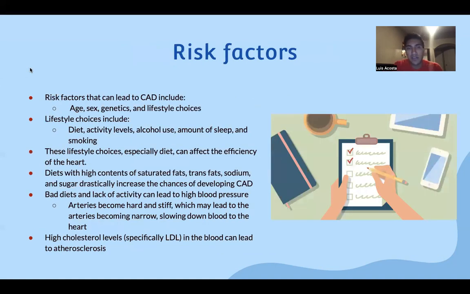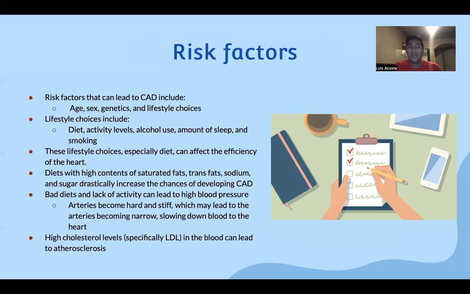So a few risk factors that come with CAD or that could lead to CAD. Age. The older we get, the slower our bodies work. So age is one factor that could affect the possibility of developing CAD. Sex, genetics, and lifestyle choices. Out of those three, lifestyle choices are the ones that we can control the most.